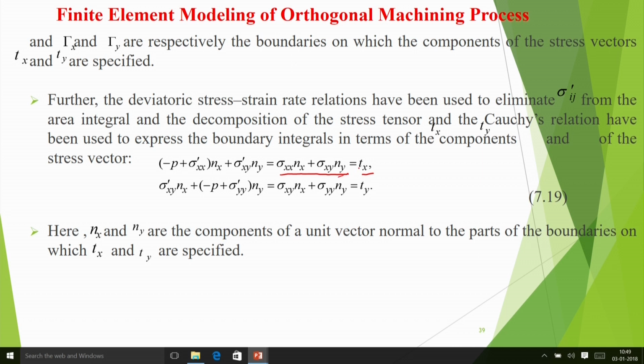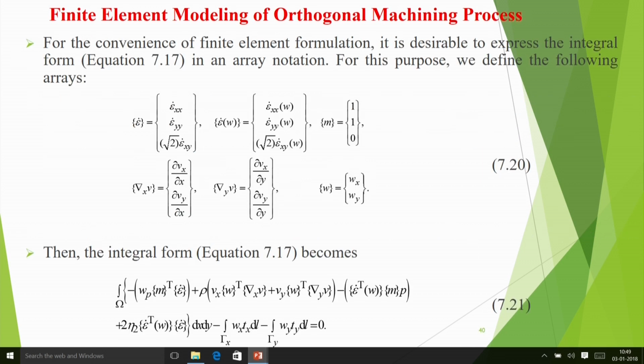So these equations are there. If you have to, just revise the basics of solid mechanics; otherwise, time being, I am just telling you the basic concepts, so you can ignore if you don't really know. But after that we represent everything in matrix and vector form, so that it becomes easy to manipulate.